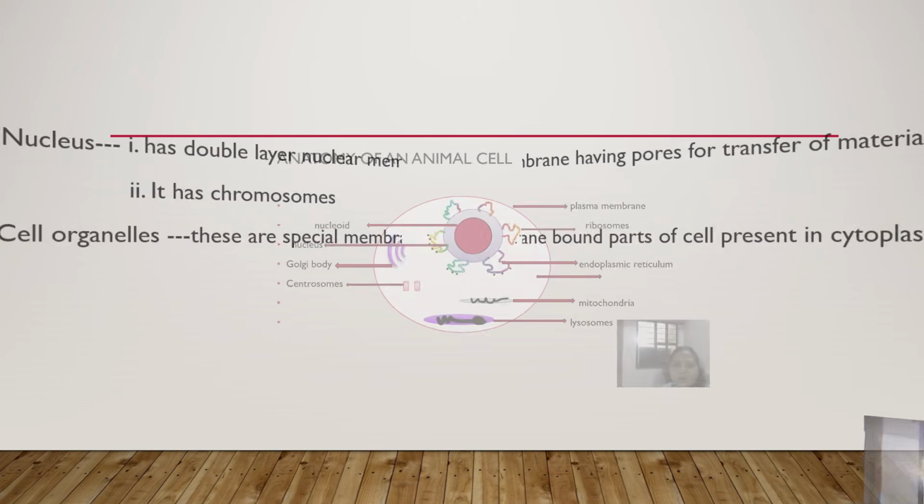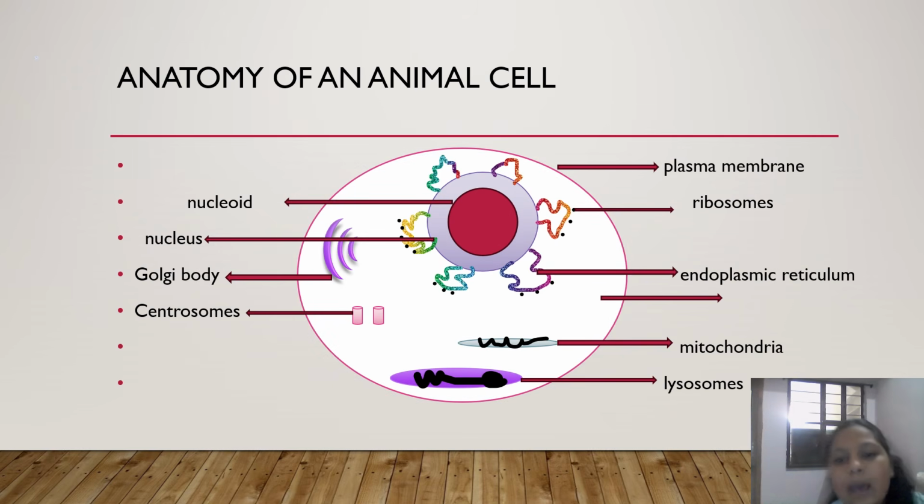If you see, this is an animal cell which has a plasma membrane and this is a nucleus. This very upper layer has nuclear pores. Inside it, it has a nuclear envelope, and this is a nucleoid. These are endoplasmic reticulum.